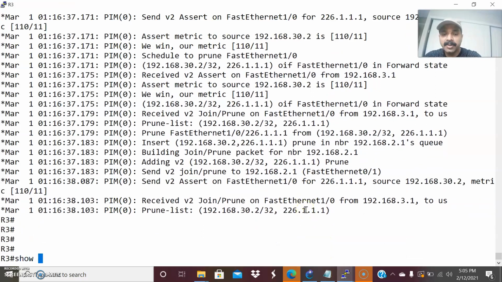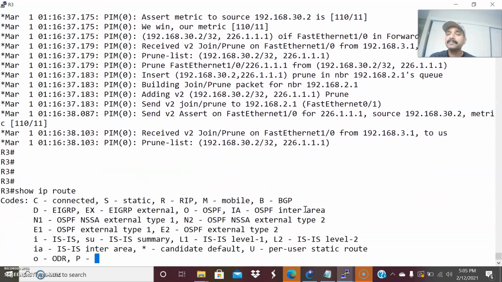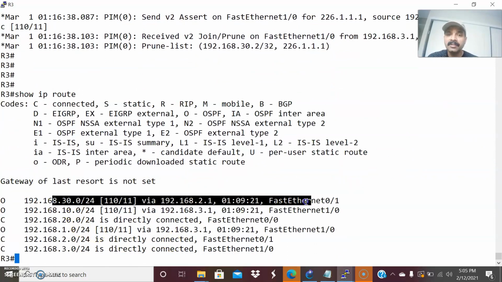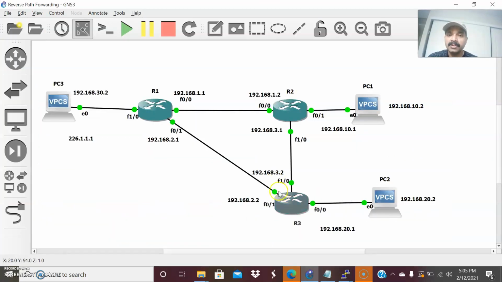Let us do a show ip route. The reverse path towards the source is this, and you can see FastEthernet 0/1. This is the source it received, and it also checks the multicast table. If the multicast packet is also received on the same interface, it will accept the packet. If it arrives on this path, it will discard the packet. That is the reason this path will not be allowed. Only this path will be allowed for the multicast information.